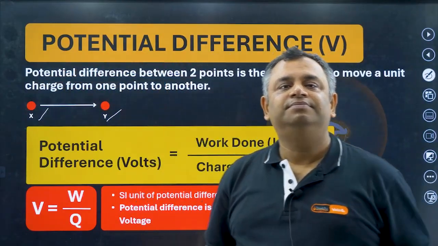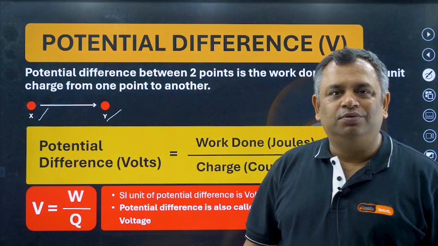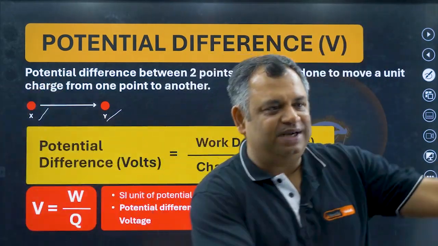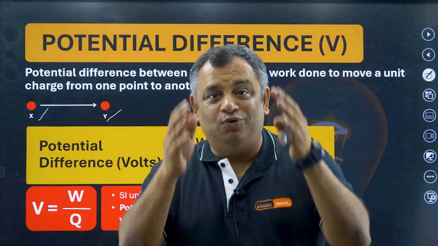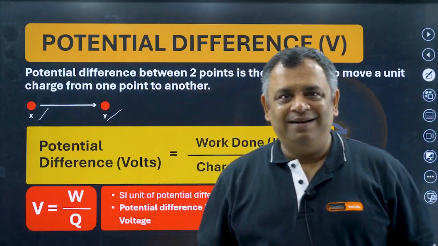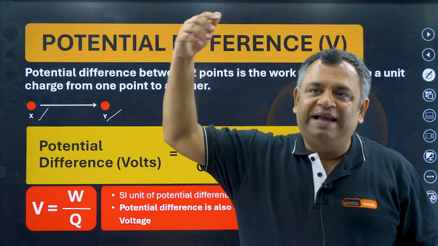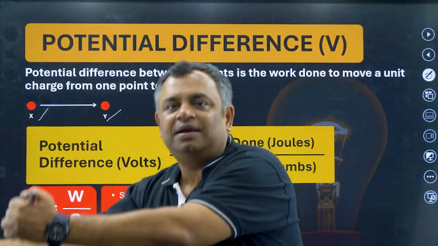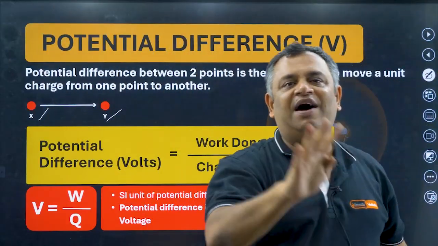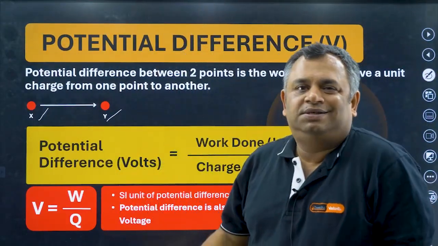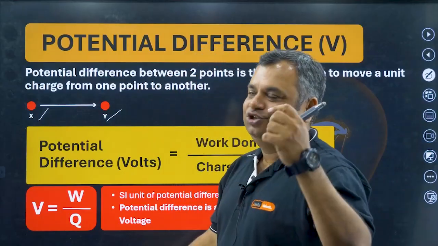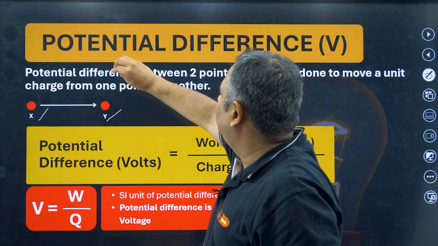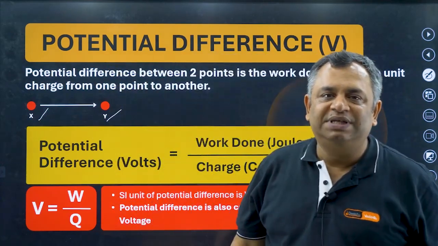I will need to do some work, right? Like your mom says to you, go ahead and clean your room. You have to pick something from your room and put it somewhere else where it is required to be kept. You have to do some work, right? Your father says to you, go ahead and get me something from the market. So you go there, buy that thing, bring it up, keep it at your home. You do some work. And still my mother says I don't do any work. Sure, your mother also. So coming back, if I pick up something from one point and put it to other, I am doing some work.